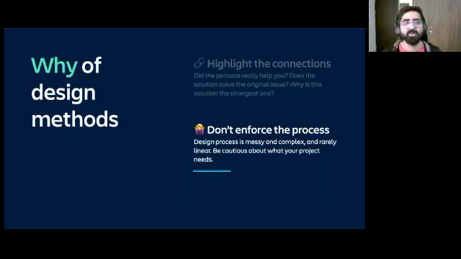You don't need to really do every particular process or method that's taught to you in school or that you read about. Be selective about what you need for your project or your context, right? That's the point. And again, the hack is around being very cautious about design methods. Cautious in the sense, I'm not discouraging you from using them. They are, of course, the design superpower that's there for you to build your empathy and all of that. But be confident about why you're using them. Like you yourself should be convinced that it's actually helping you. And if it's not, that's also fine. Talk about it. Like tell us about why this particular design method didn't work for you.